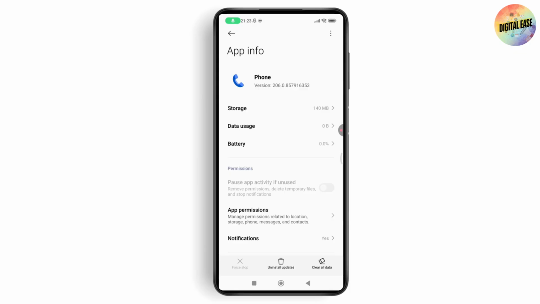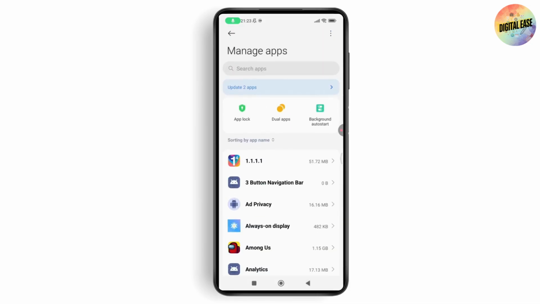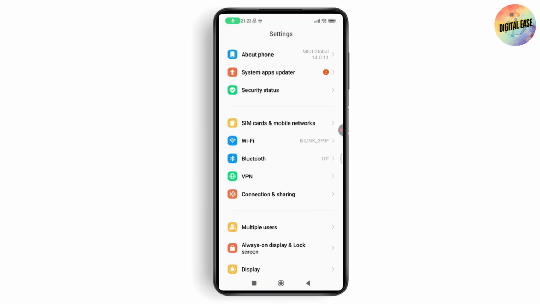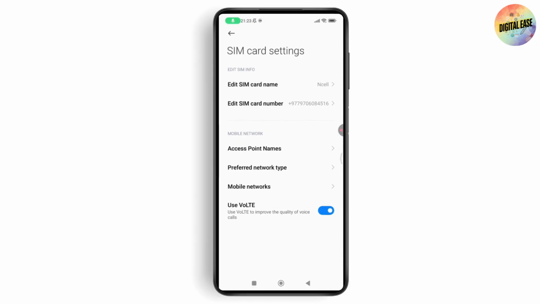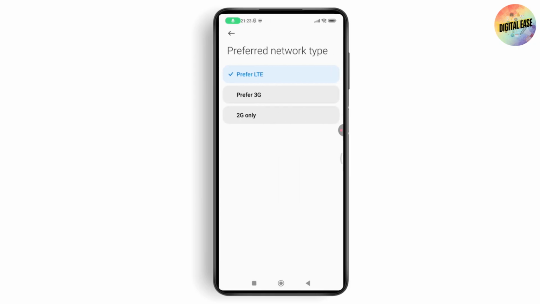If that doesn't fix your problem, then you need to go back to your settings. From the settings, you need to just simply scroll down and go with SIM cards and mobile network, and then go and select the SIM card that you are using. Go with preferred network type, and then go and select the highest network available.